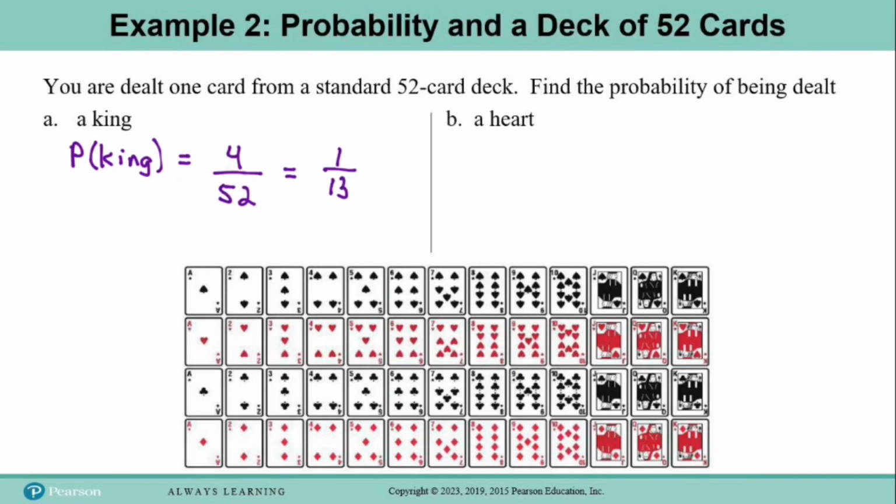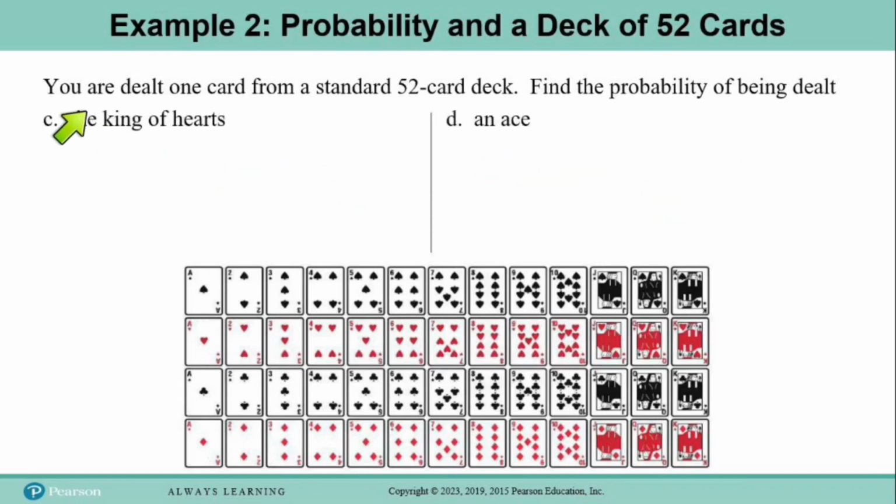And in part B, we're asked to find the probability of being dealt a heart. Okay, so we need to know how many hearts there are in the deck. And we know that the hearts are one of the suits, and so there are 13 cards in this suit, these 13 cards right here. And so the probability of being dealt a heart would be 13 divided by 52. Again, both of these numbers can be divided by 13, and so when we simplify this fraction, we'll have 1/4.